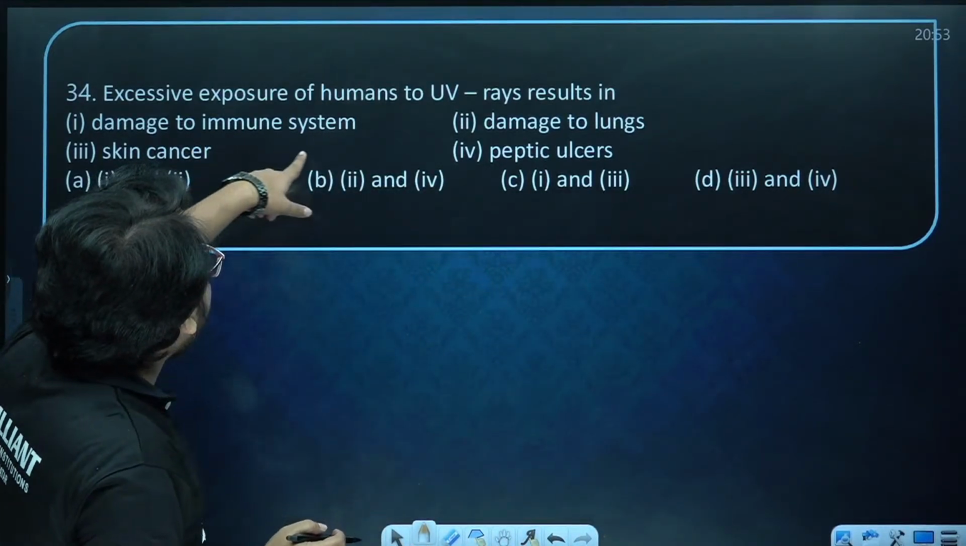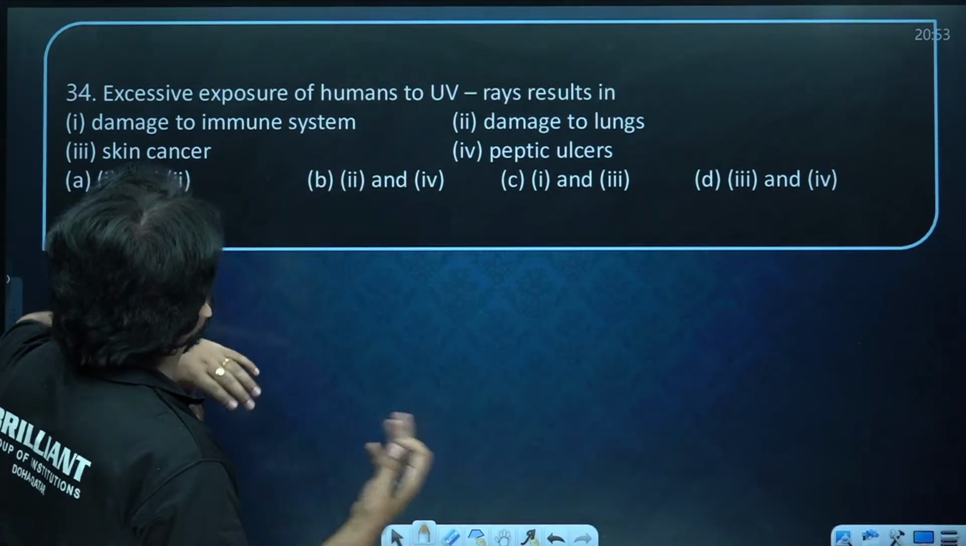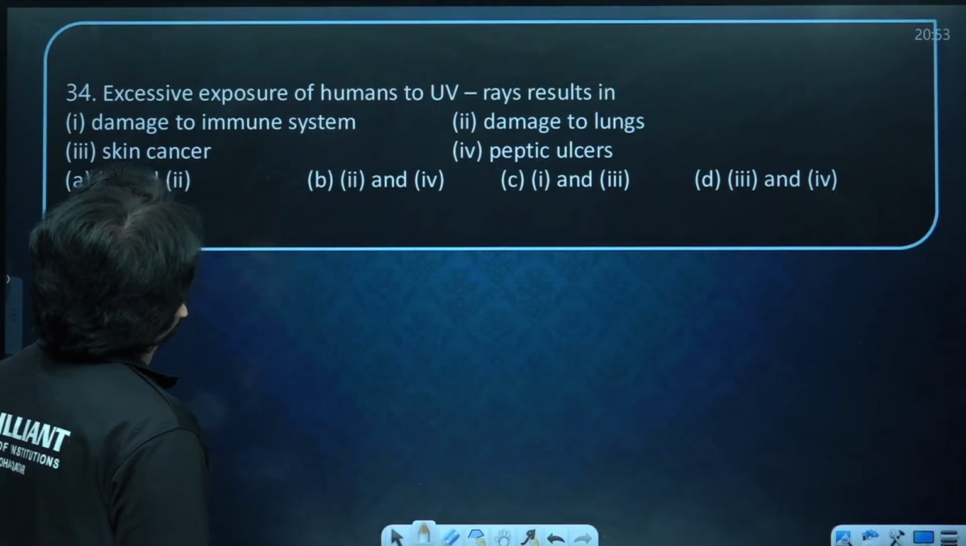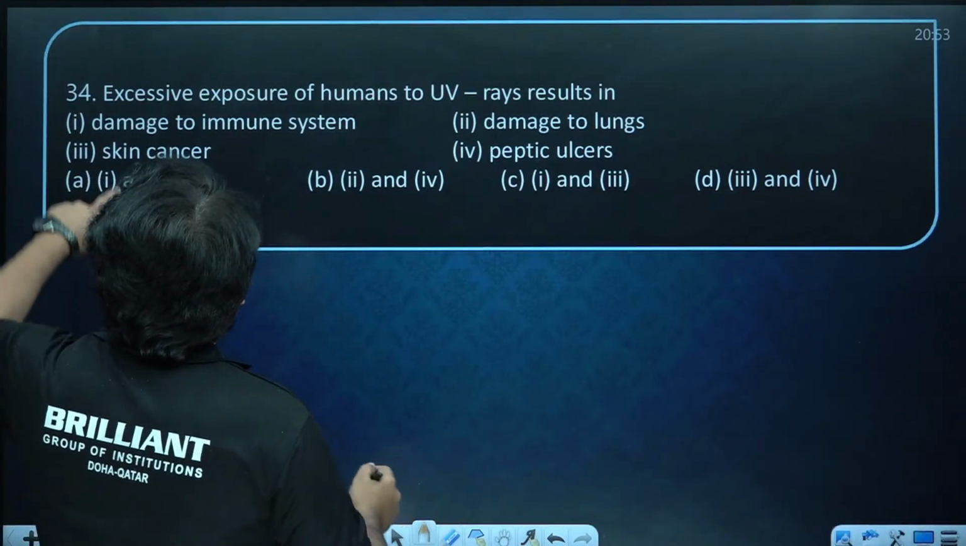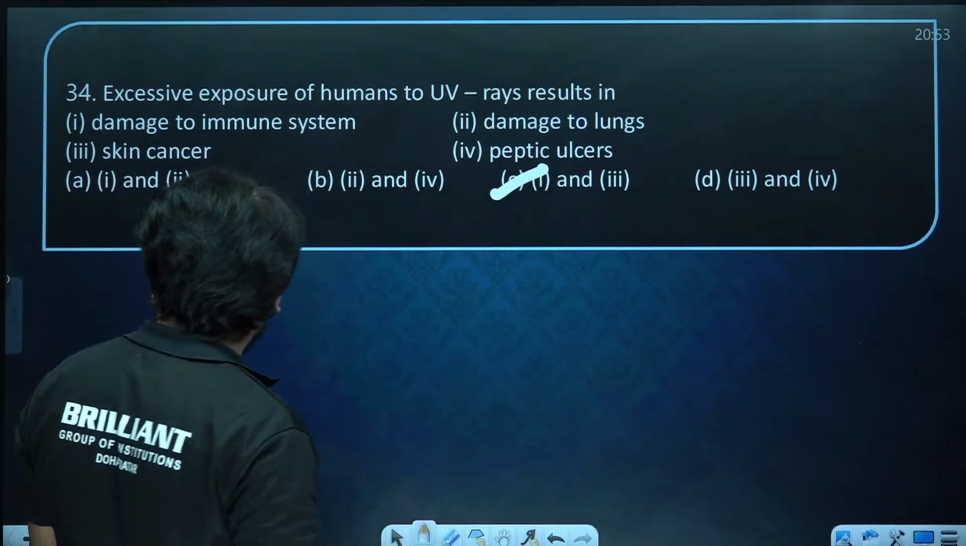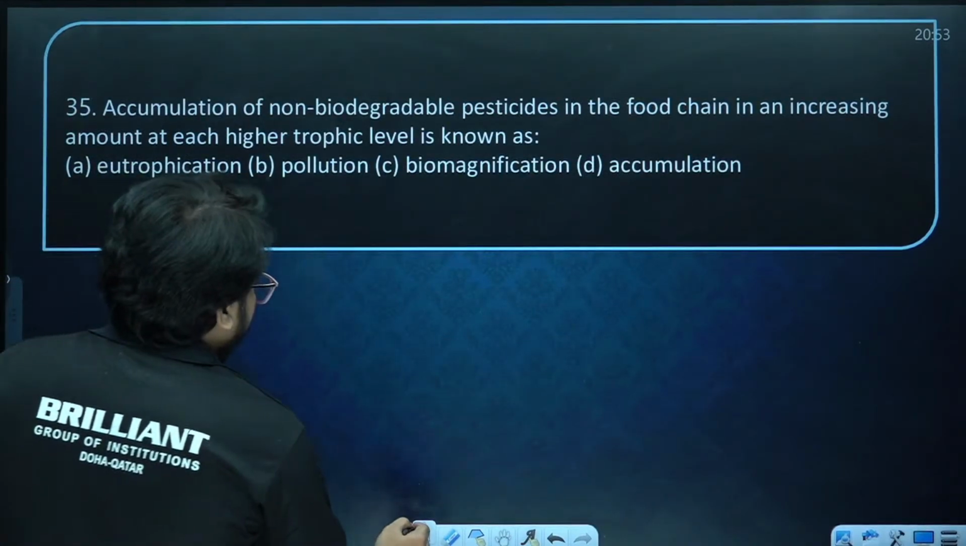Now here, excessive exposure of humans to UV rays, this one you should tell. What will happen? There can be damage to the immune system. There can be skin cancer. So this is the answer. Next one.